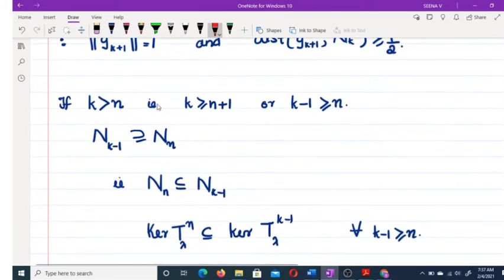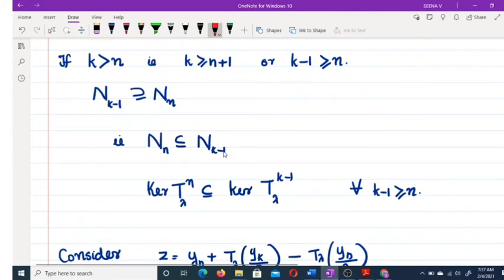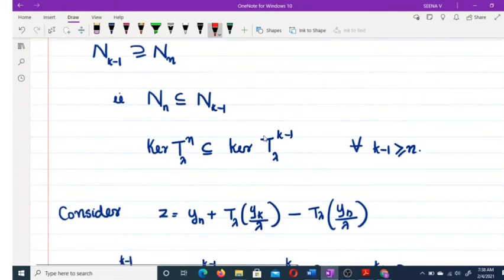Okay, so if k is greater than n, that is k minus 1 greater than or equal to n, we have Nn contained in N(k-1). So the kernel of T_λ raised to n is contained in the kernel of T_λ raised to k minus 1, for every k minus 1 greater than or equal to n.